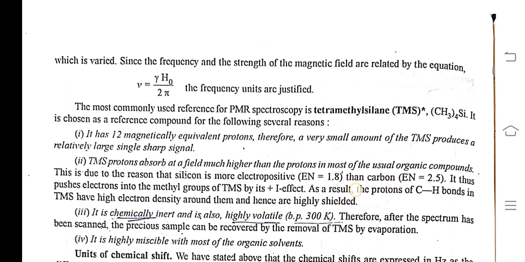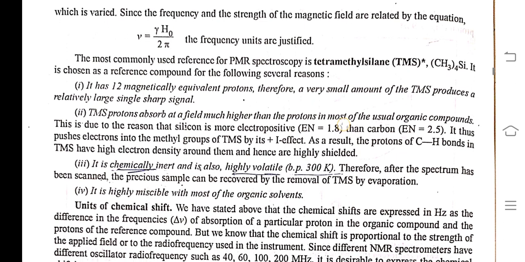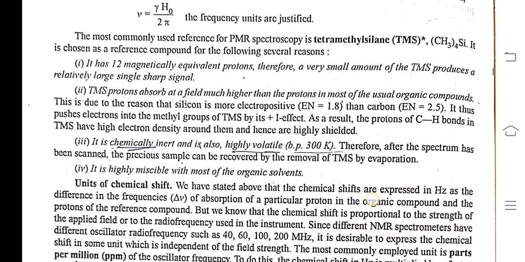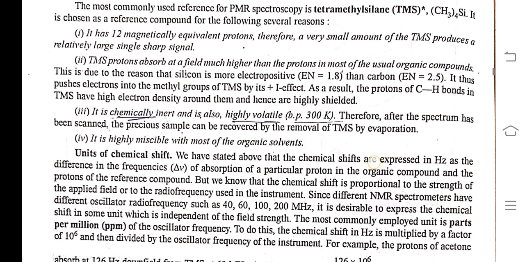The most commonly used reference for PMR spectroscopy is tetramethylsilane, TMS, with the formula (CH3)4Si. It is used as a reference compound for several reasons. First, it has 12 magnetically equivalent protons, therefore a very small amount of TMS produces a relatively large single sharp signal.